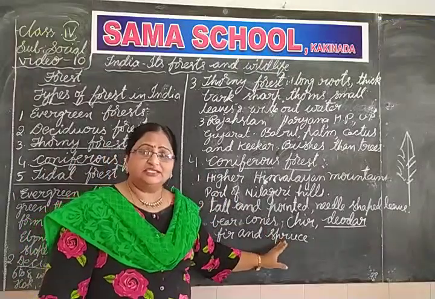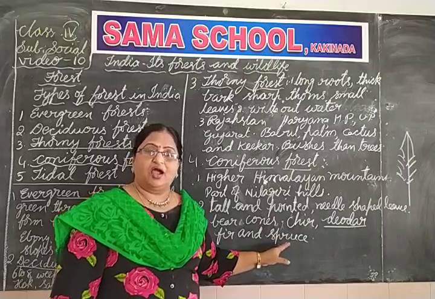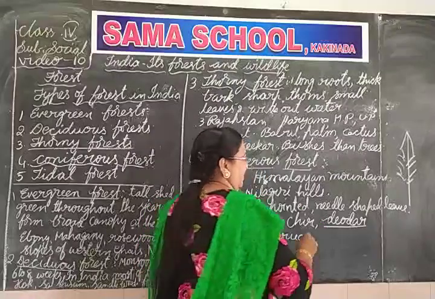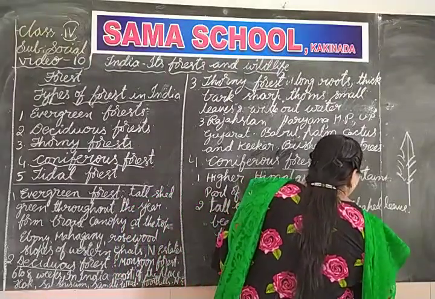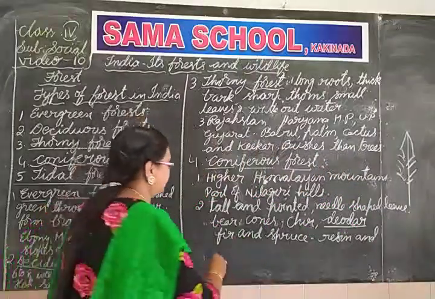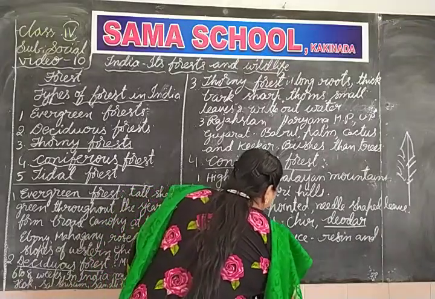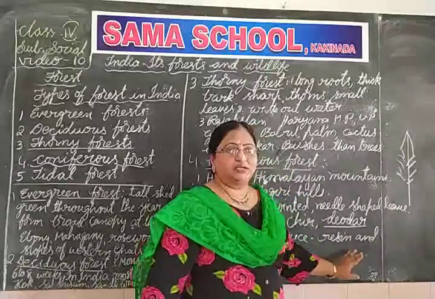And not only these, the trees yield resin and turpentine. Resin and turpentine. What is this resin?